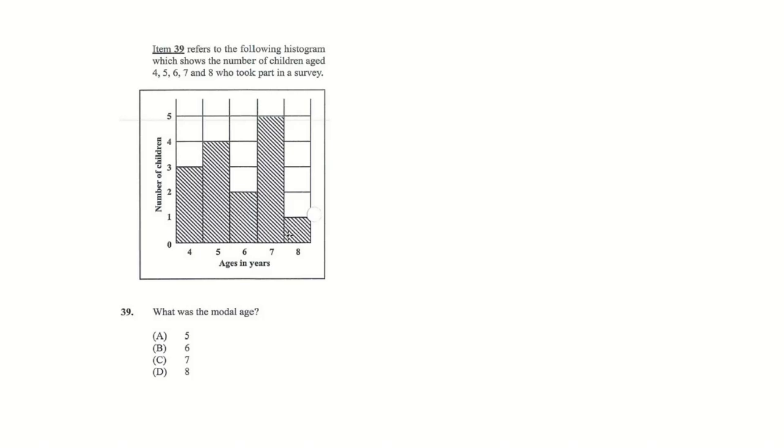Let's look at this question. What is the modal age? Most popular age would be 7. Right? 7 is your most popular. We have 5 children that have the ages of 7. Right? So the answer would be C.